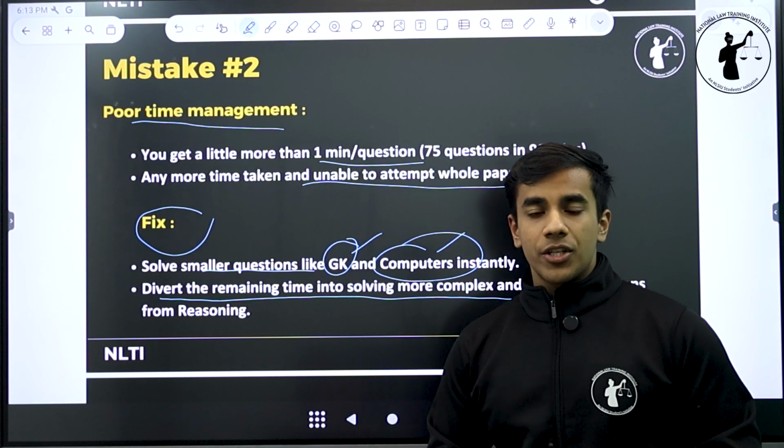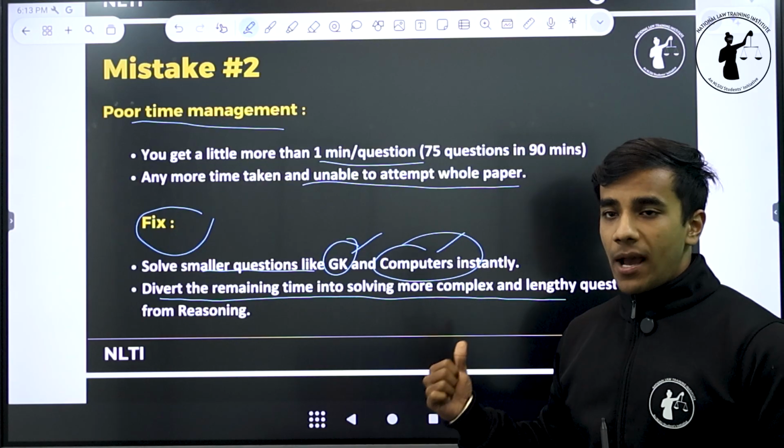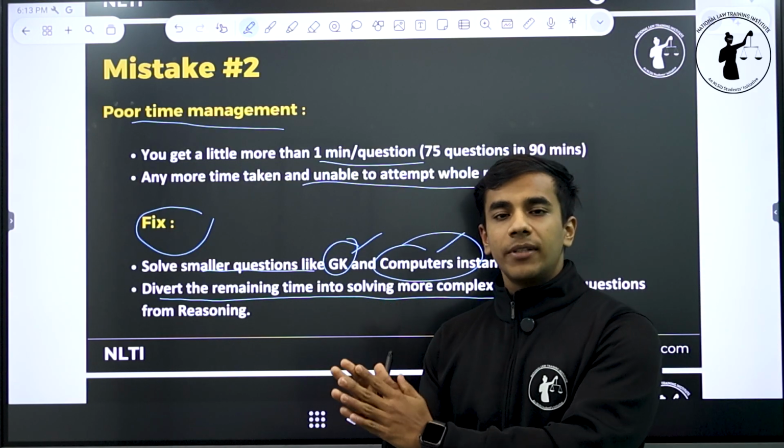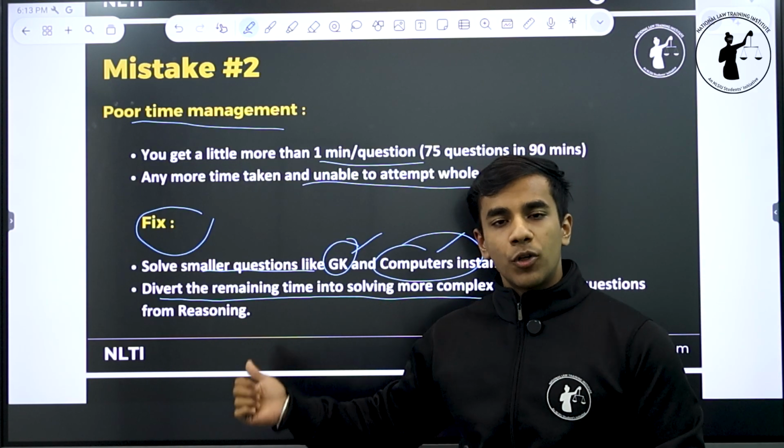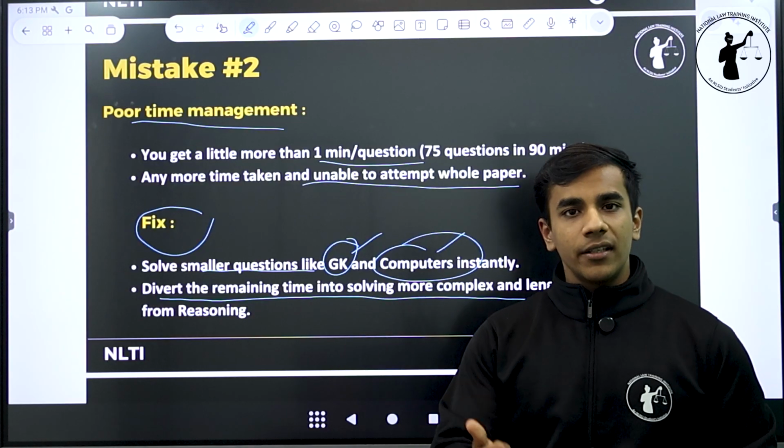So कभी-कभी बहुत lengthy questions with complex calculations come in the math section. So ensure that you save some time from the computer and GK section and put some extra time in the questions requiring an additional effort.